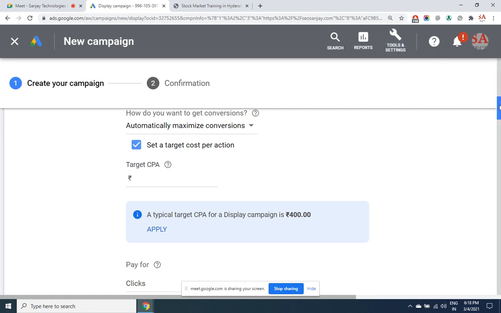So a search engine is very clear what a user is doing inside your website. The entire navigation they record. After clicking the ad, whether they go to page 1, page 2, page 3, page 4, page 5, how much time they have spent, what they did, did they go to the payment page, did they click on the submit button, did the bank accept the payment or not, all that they know. But how is it possible?